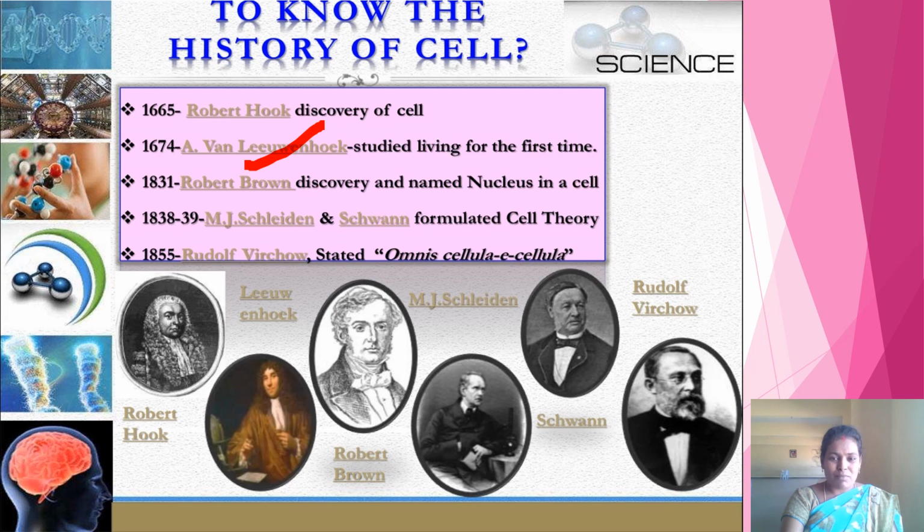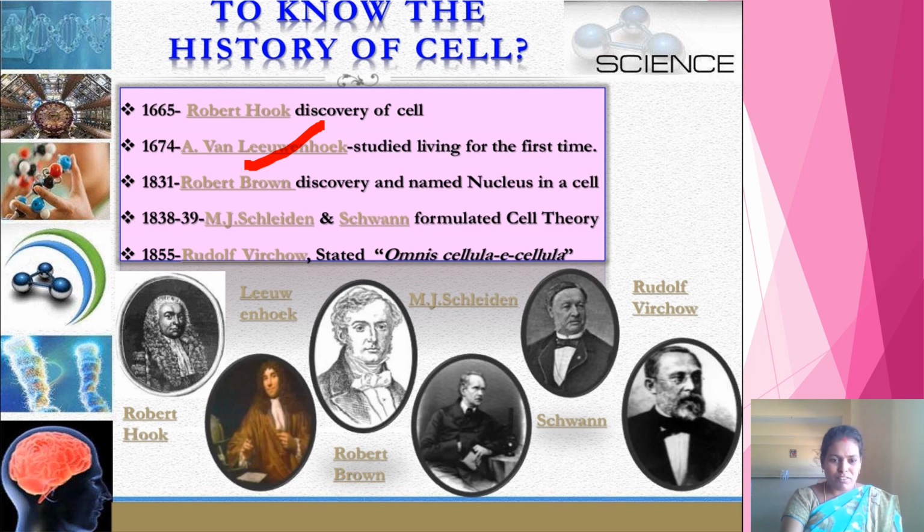Whatever the organism, even if it is multicellular, it starts its life with a single cell only. This single cell divides and redivides and forms a multicellular organism. That was stated by Rudolf Virchow: all cells arise from pre-existing cells.